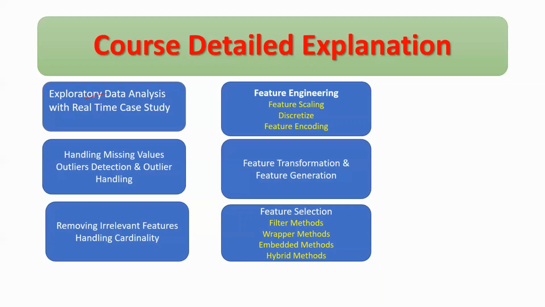Then the embedded method. In the embedded method, we have to learn lasso regression, random forest importance, XGBoost tree importance, and feature shuffling, meaning random shuffling used by random forest, guys. Okay. Then the hybrid method. In the hybrid method, we have to learn recursive feature elimination and recursive feature addition.